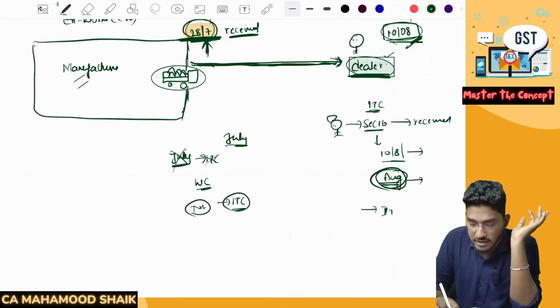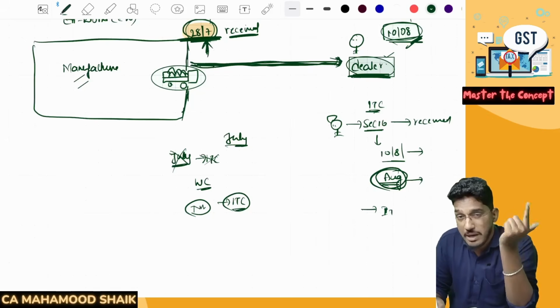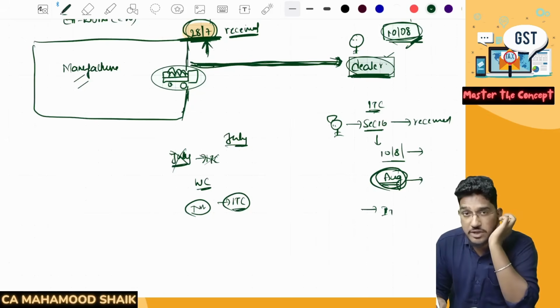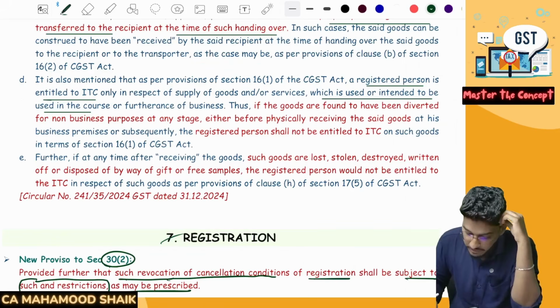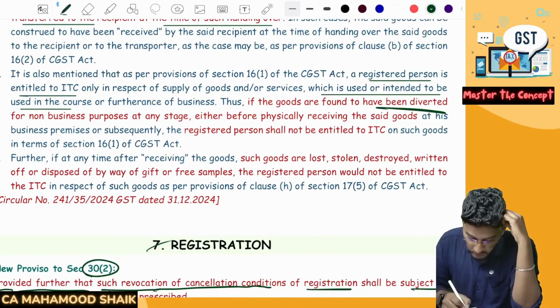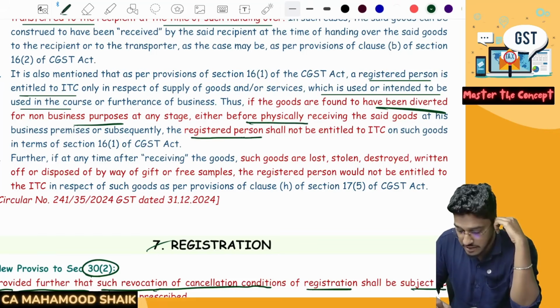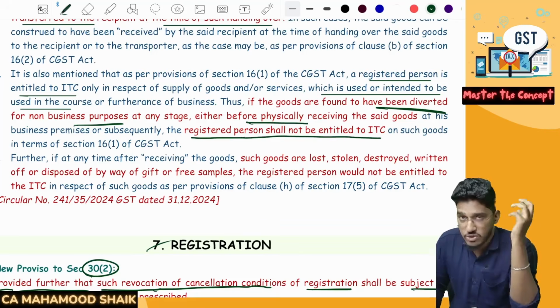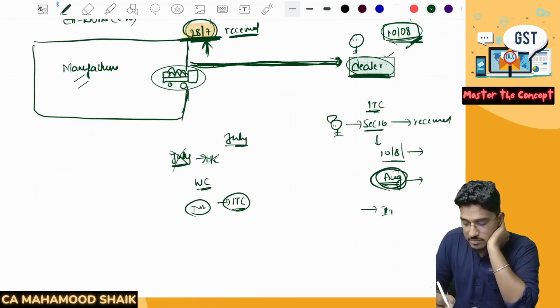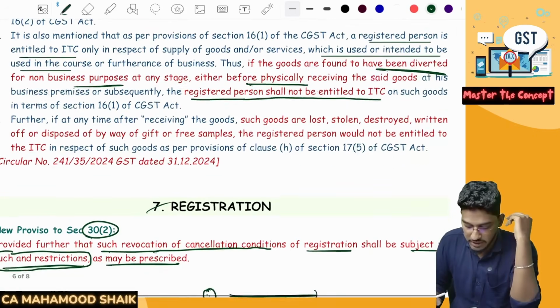So you will claim ITC here. But later, after you have received the goods, if you are putting it to use for other purposes apart from business purposes, then you have to reverse back your ITC. So that anyhow will be there. Thus, if the goods are found to have been diverted for non-business purposes at any stage, either before physically receiving the goods at his business premises or subsequently, the registered person shall not be entitled to take ITC. That means he has to reverse it. So he can claim ITC here, but either during the transportation or after receiving it, if you are using it for any other purposes, then you have to reverse the ITC, whatever you have claimed.